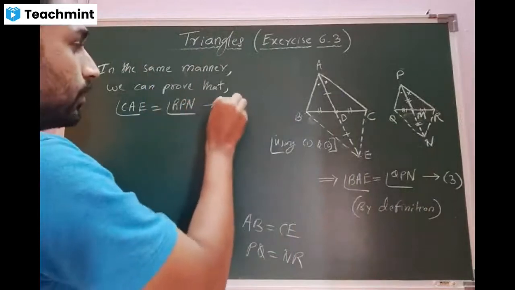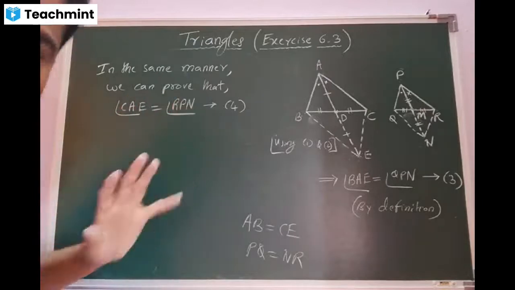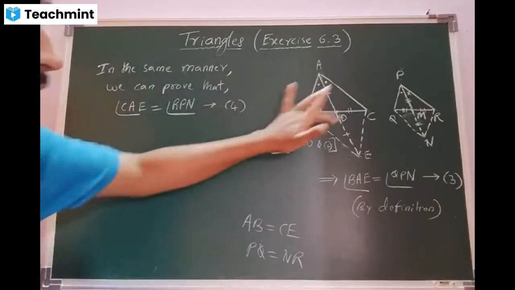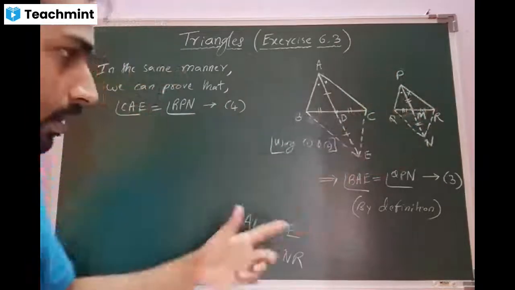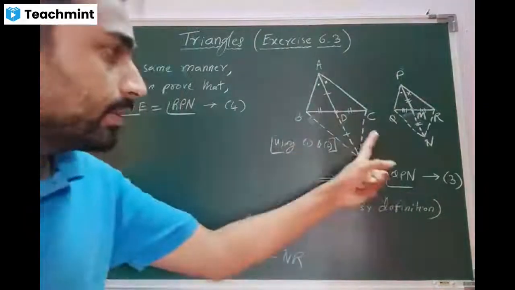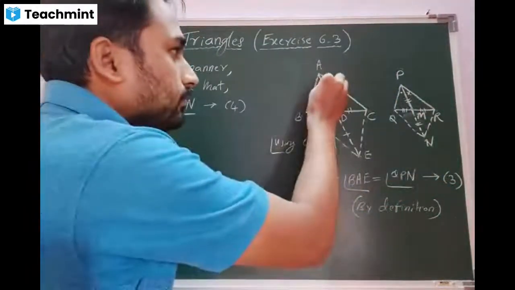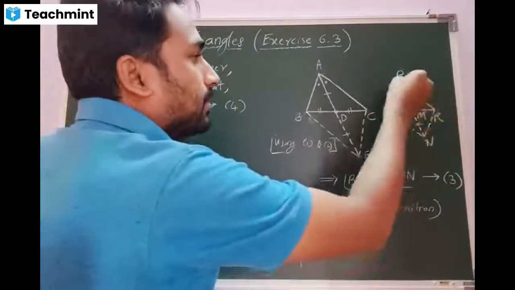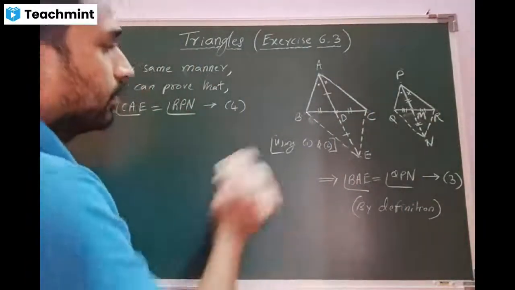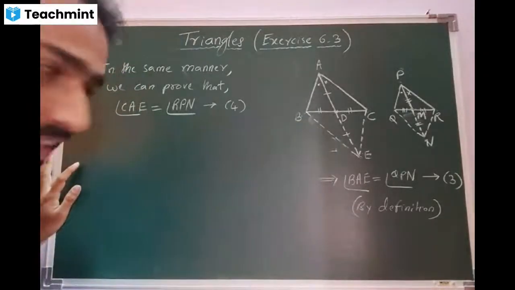Call it as equation number 4. Got the concept, beta? Whatever the procedure I have used, AC, BE, PR, QN, it has given this particular equation. If you use AB with CE and PQ with NR, that will give you this angle same as this angle. Okay. Yes, sir. Now, beta, the complication is not ended. You will get one more headache now.